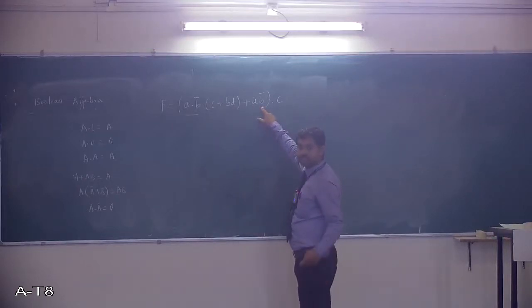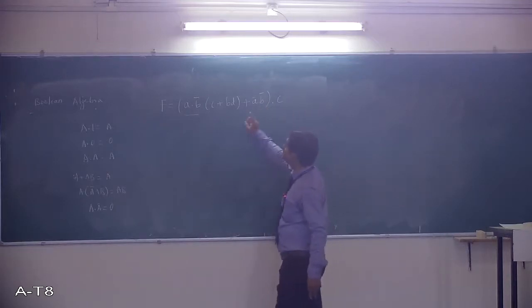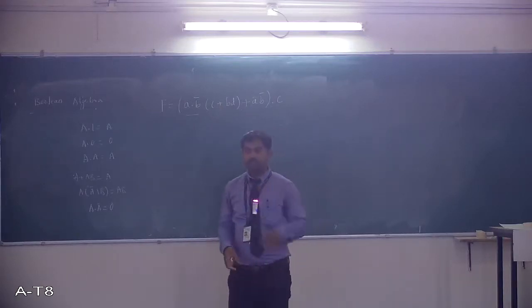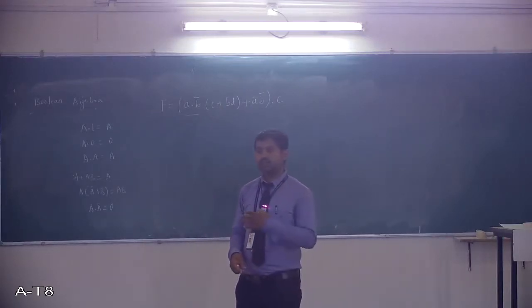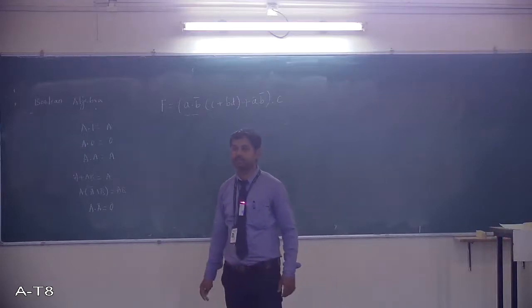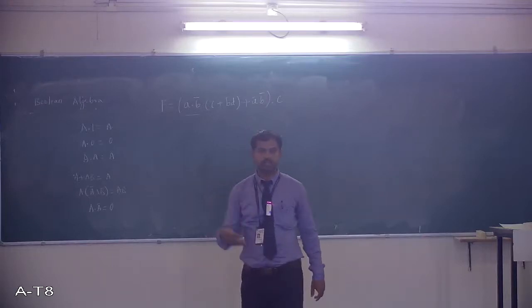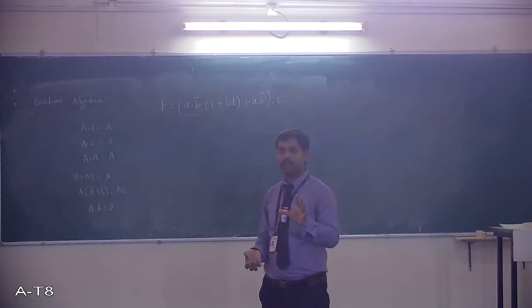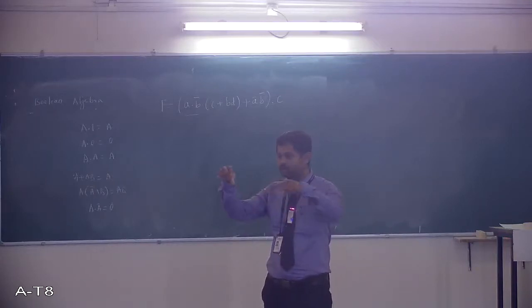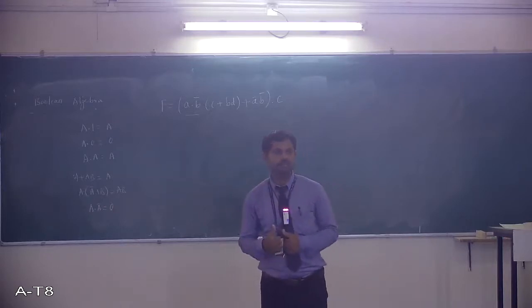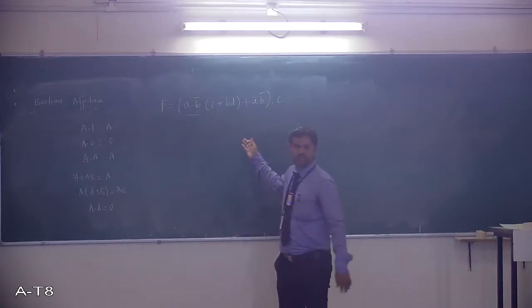Again, one AND gate, 2 NOT gates, A bar and B bar. Next, you have a logical OR and logical OR. So nearly around 7 or 8 gates are needed to implement this logic. If you straight away go for implementation with this given expression, you need 8 gates. All you have to put up and rig up, then it can give you the response according to this.